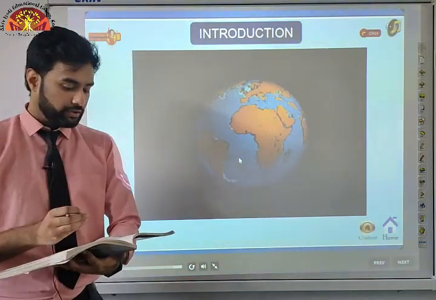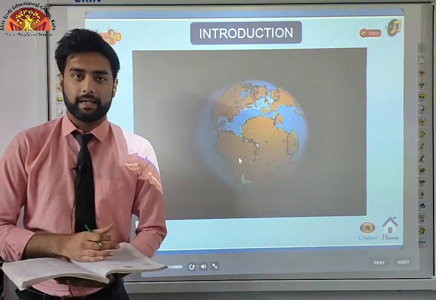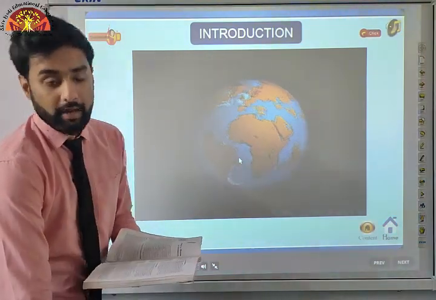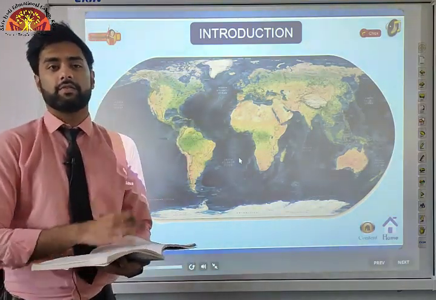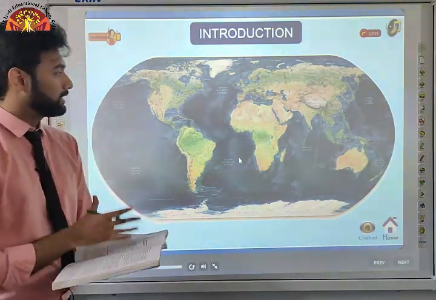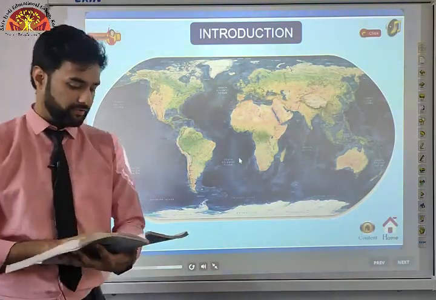Now, the position of the continents and the ocean bodies as we see them in the map have not been the same in the past. You all have seen our world map, right? This is what our physical world map looks like. Now, a theory suggests that this was not the way it used to be in the past. Let us read further.